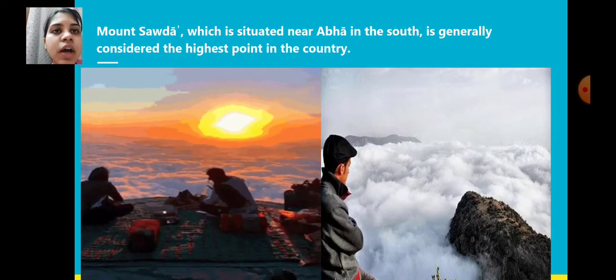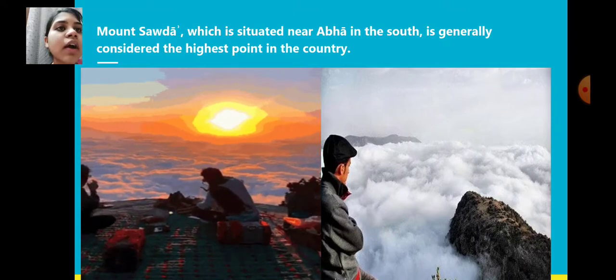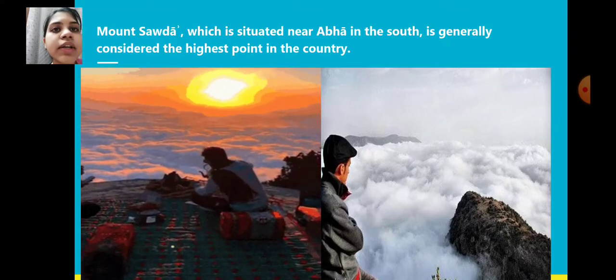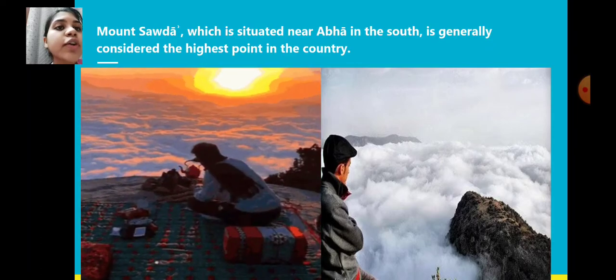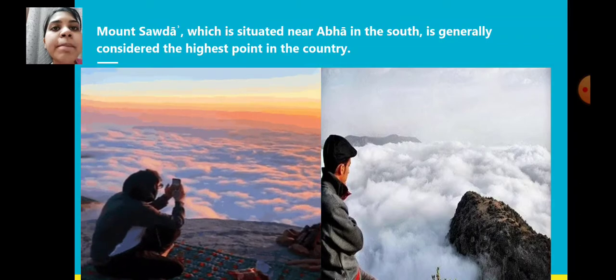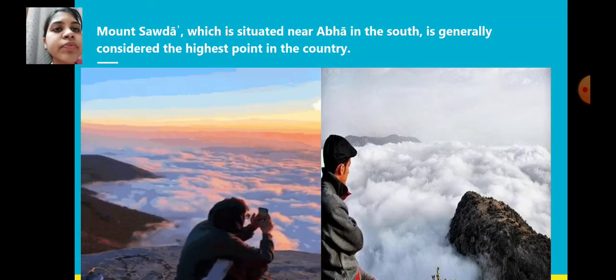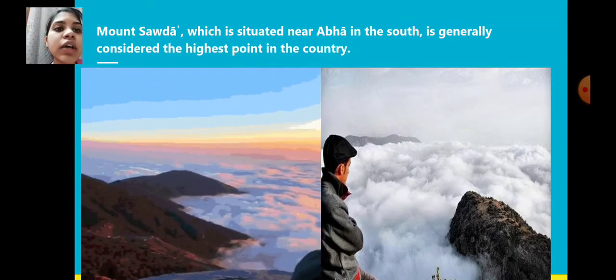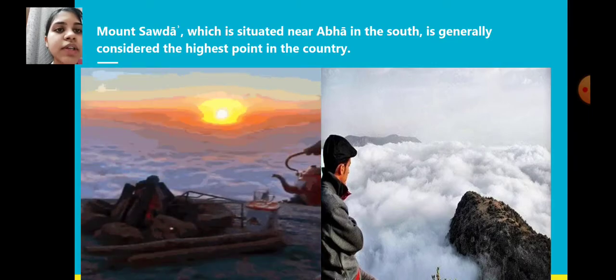Mount Sawda, which is situated near Abha in the south, is generally considered the highest point of the country. See over there the picture. That is the picture of Mount Sawda. That is the highest point of the country. It's a mountain.